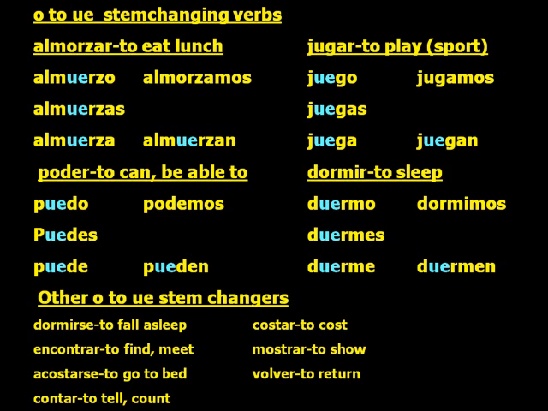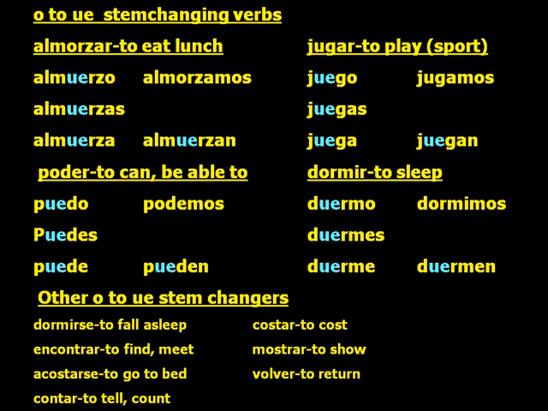Along with E to IE stem changing verbs, there are also O to UE stem changing verbs. Notice with almorzar. Stem change the O to UE. The stem is in the first part. Almuerzo, almuerzas, almuerza, almorzamos, almuerzan. Poder. Stem change the O to UE, to can or be able to. Puedo, puedes, puede, podemos, and finally pueden.